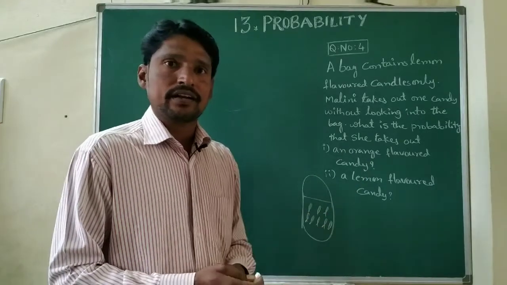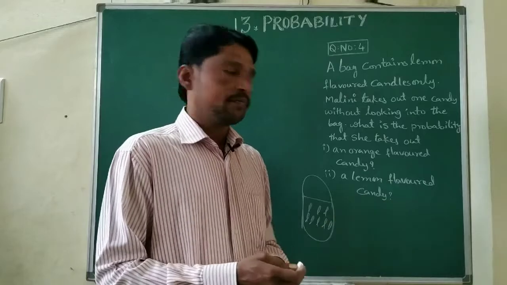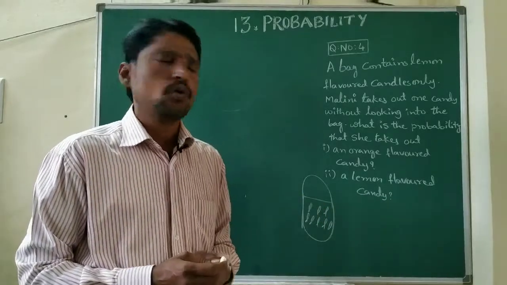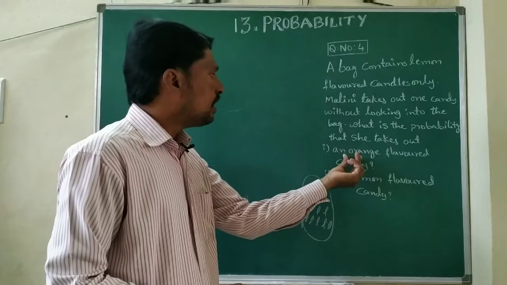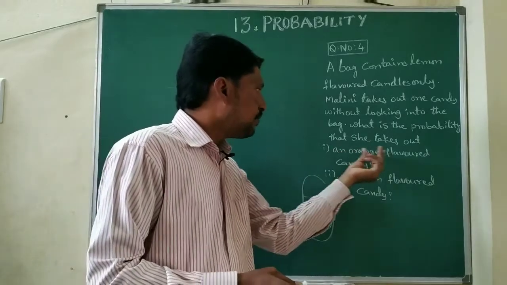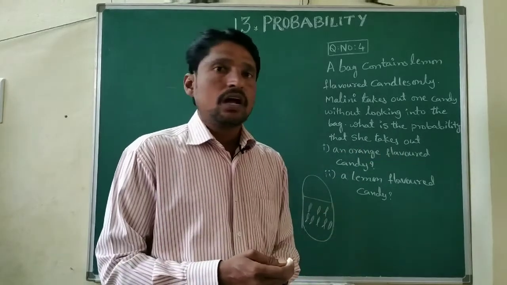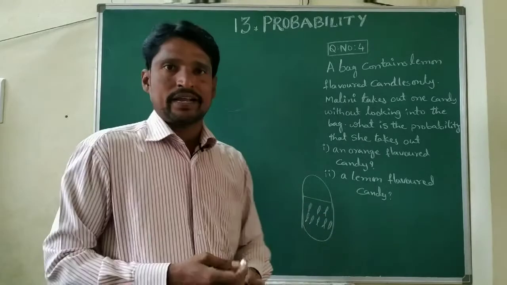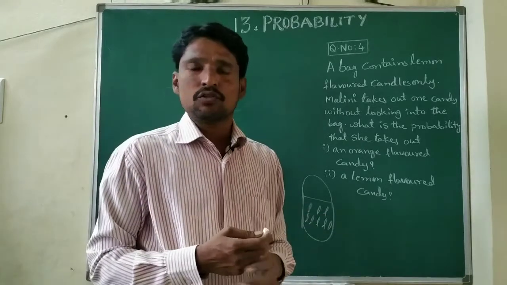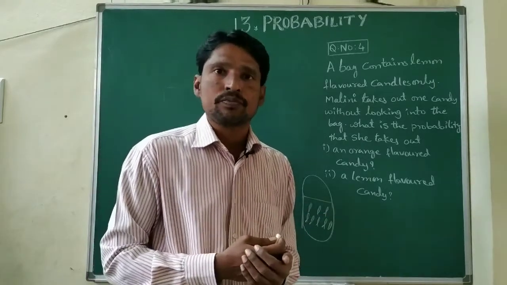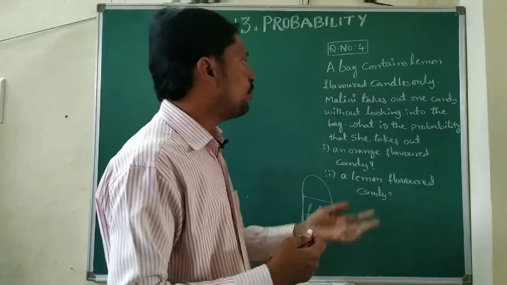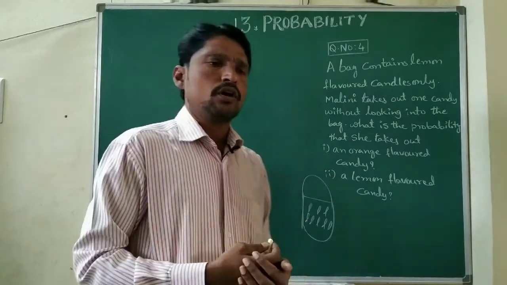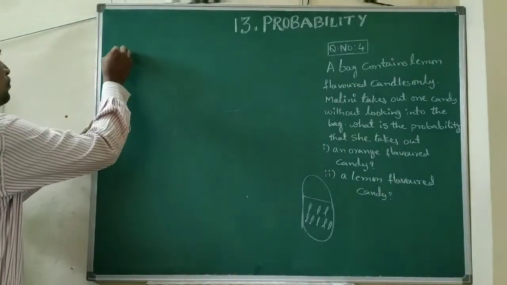We are not getting it. Is it possible? No, it is impossible. So what is the probability of an impossible event? That is 0.